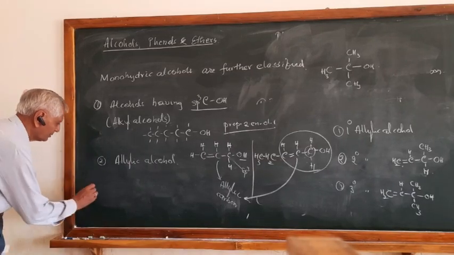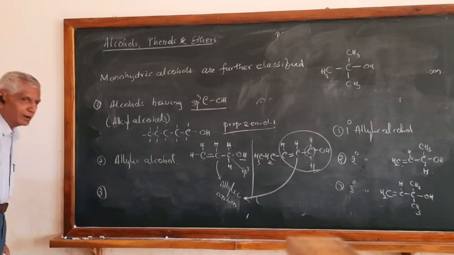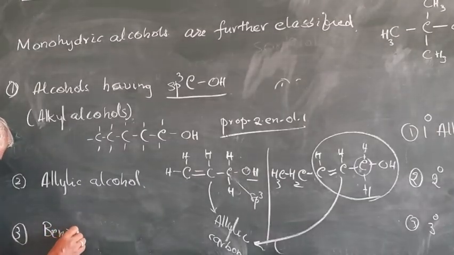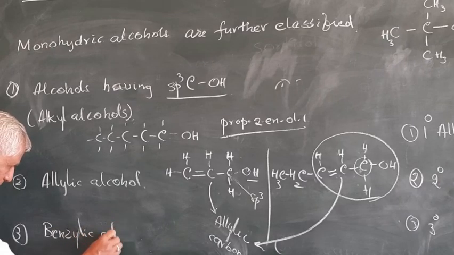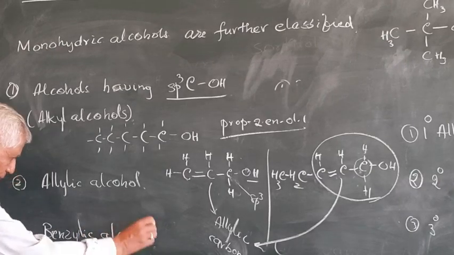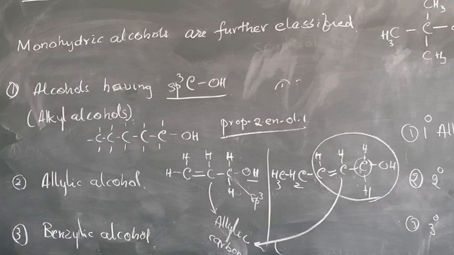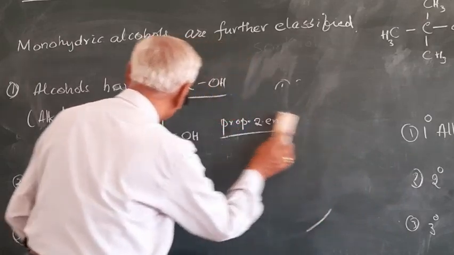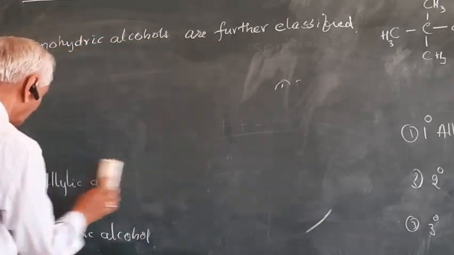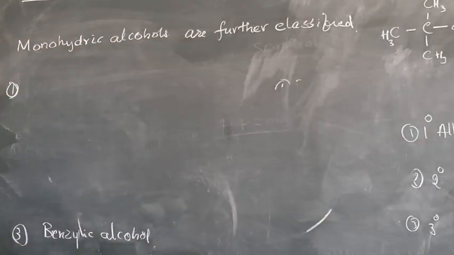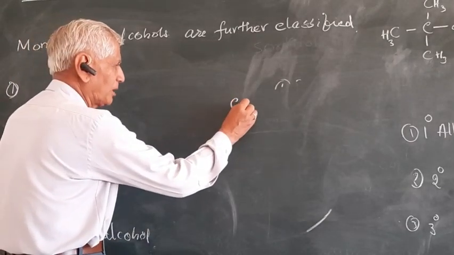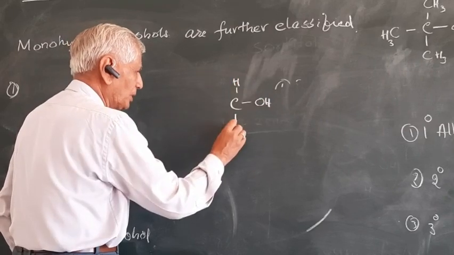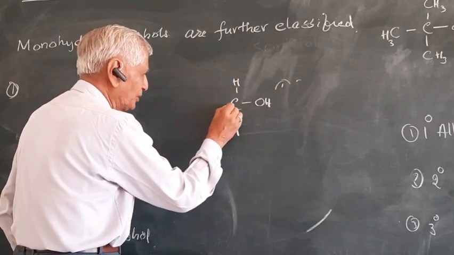The third one is benzylic alcohol. What is this benzylic alcohol? Let us see. Again in this case, the OH group is connected to sp3 carbon only.